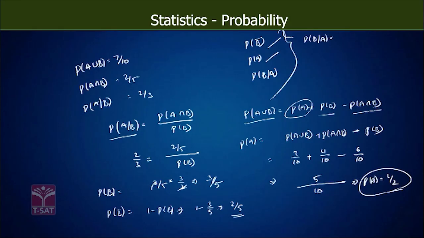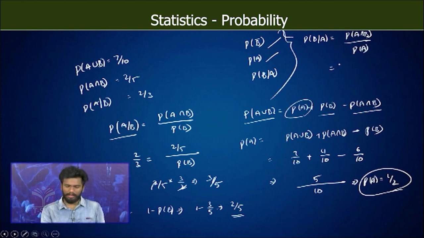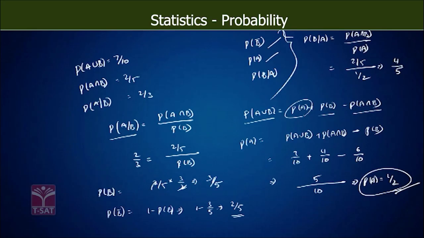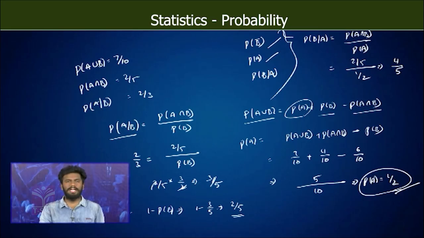What is the formula for probability of B given A? It is probability of A intersection B divided by probability of A. So what is the probability of A intersection B? We know it is 2/5, and what is the probability of A? We just found 1/2, which will be equal to 4/5.